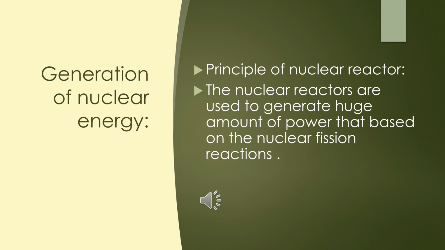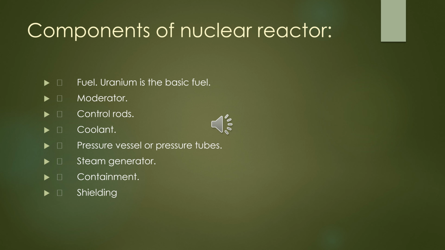Generation of nuclear energy. The principle of the nuclear reactor is that nuclear reactors are used to generate a huge amount of power based on the nuclear fission reaction. The components of a nuclear reactor are the basic fuel, which is uranium, the moderator, control rods, coolant, pressure vessels or pressure tubes, steam generators, containments and shielding. These are the components of the nuclear reactor.